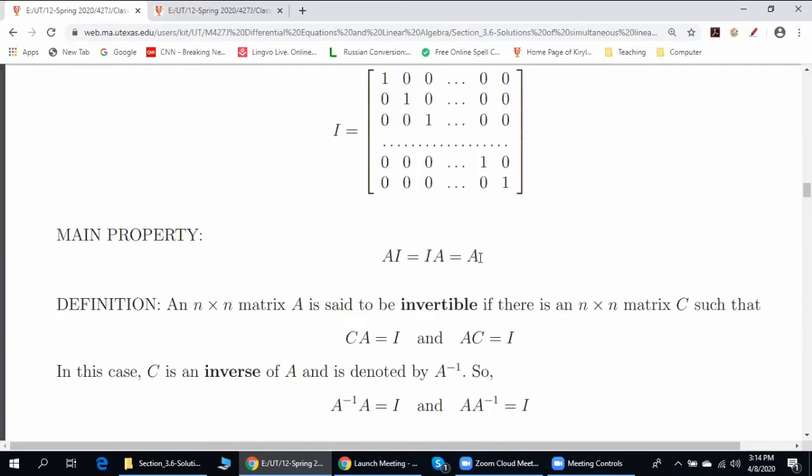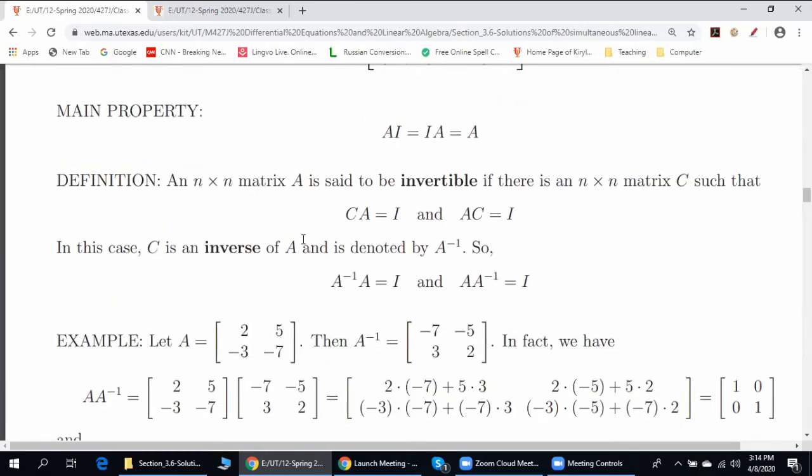Here is one of the reasons why we care about identity matrices. We say that a square matrix A is invertible if there is another square matrix C such that CA is equal to AC is equal to I. If it is possible to find such a matrix C, by the way, sometimes it is impossible and we will discuss it.